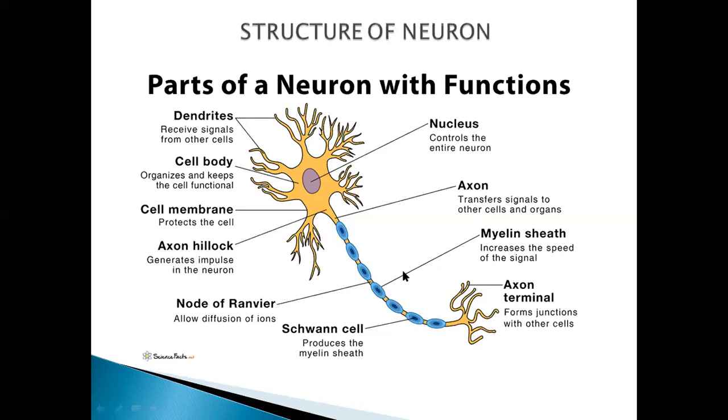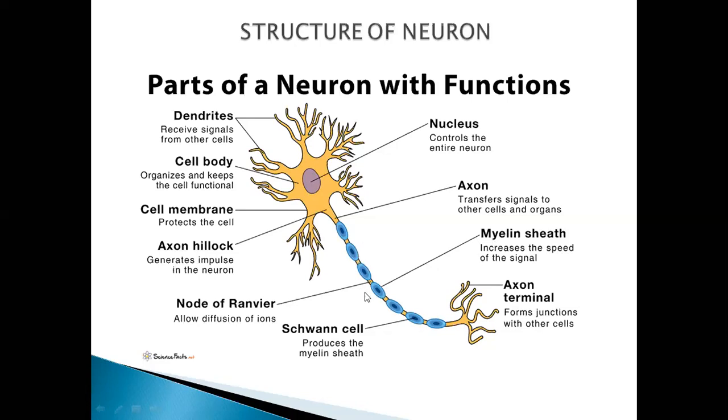Next are the Schwann cells, which are present on the axons and covered by this myelin sheath. Basically, these are the Schwann cells which produce the myelin sheath. The outermost myelin sheath increases the speed of the signal, the action potential that is coming from the cell body towards the axon.